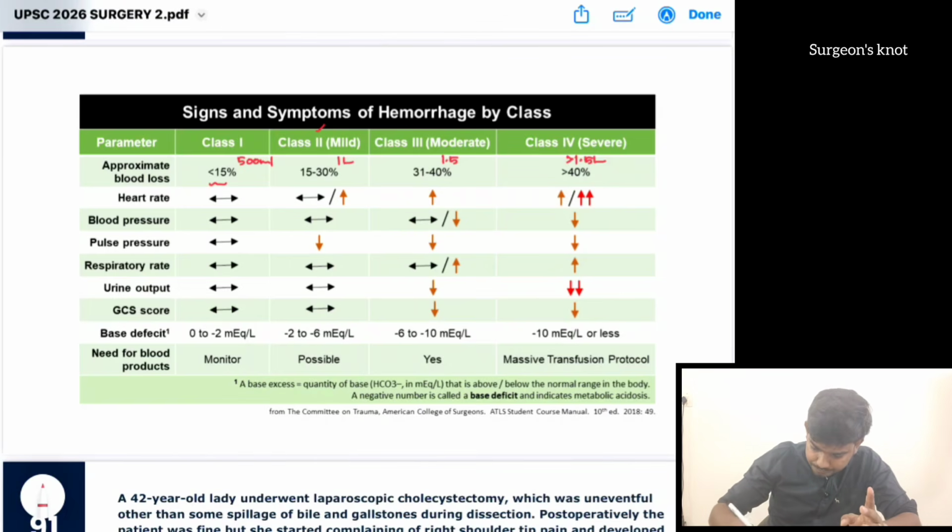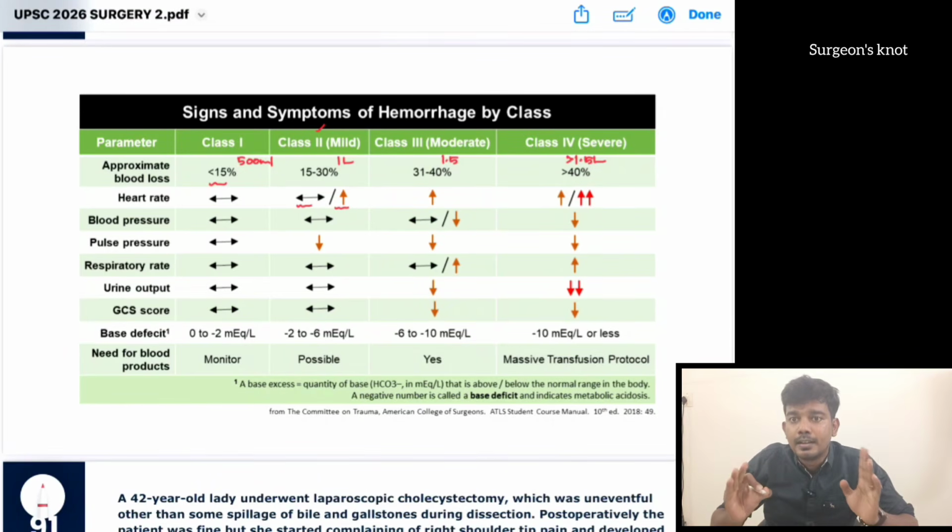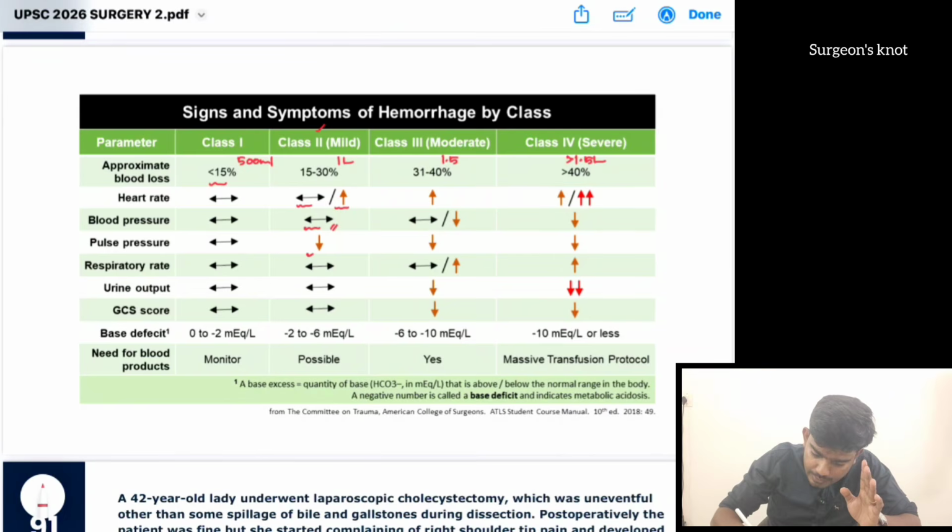But here heart rate can be either normal or increased. Usually it will be normal in class 2. Blood pressure will also usually be normal. Systolic blood pressure in particular will be normal in a class 2 hemorrhagic shock. Only the diastolic pressure will be increased. That's why there will be a decreased pulse pressure in class 2.